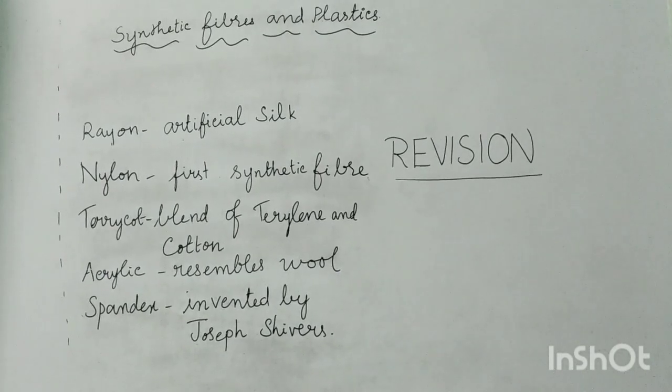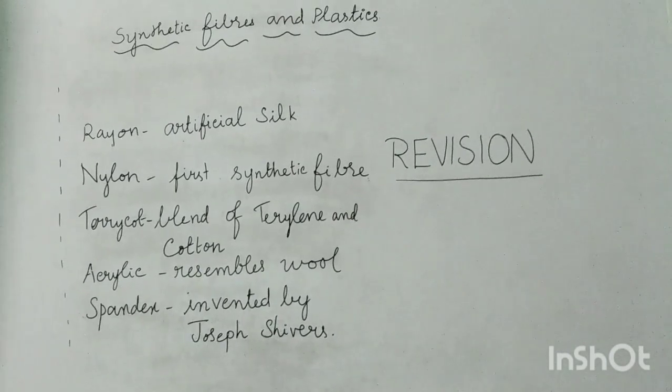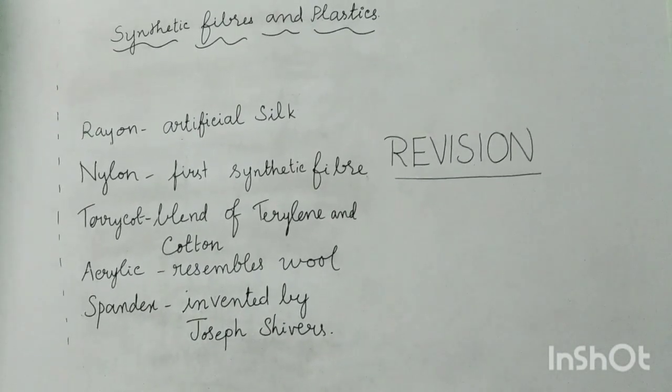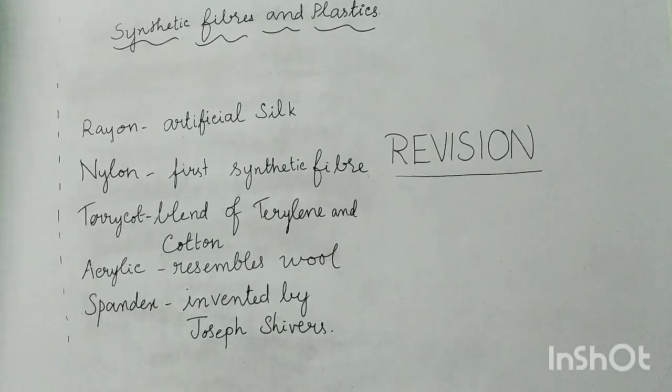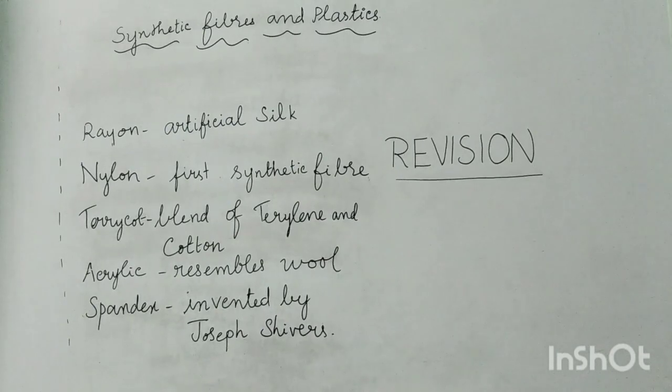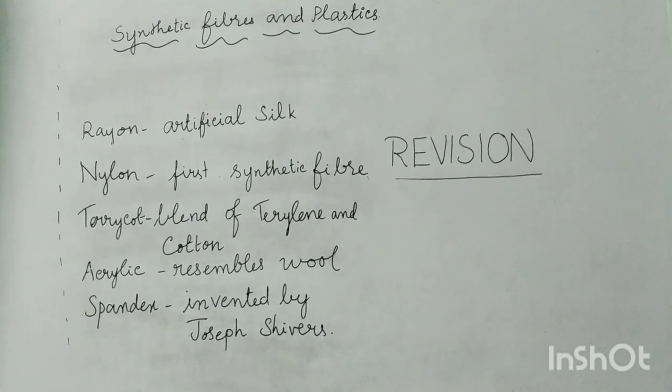Then fourth one, which of the following is a property of a plastic? Here all the options are correct. That is A, poor conductor of electricity. Plastic is a poor conductor of electricity. Then B, does not corrode or rust. Then C, insoluble in water. So all these options are correct. So we can write the answer as D, all of these.